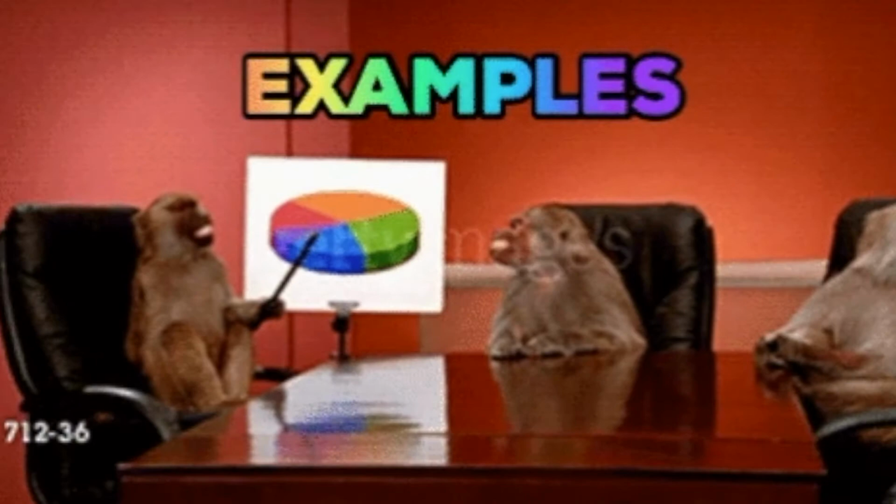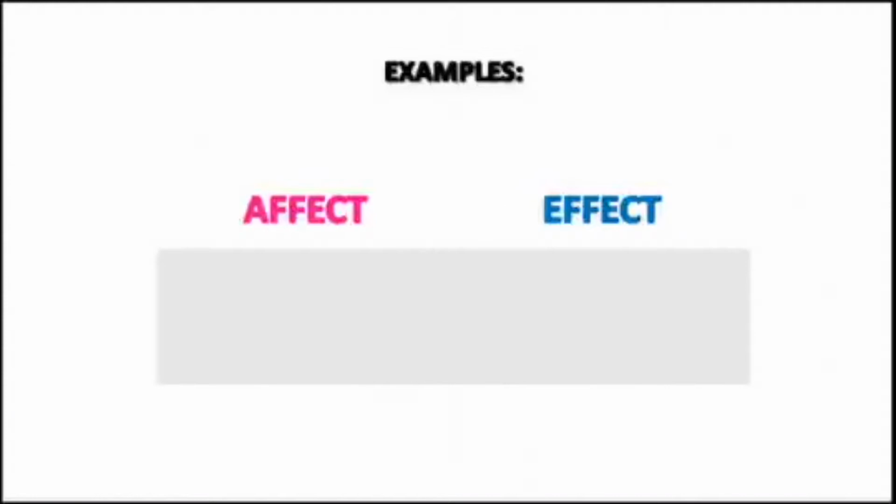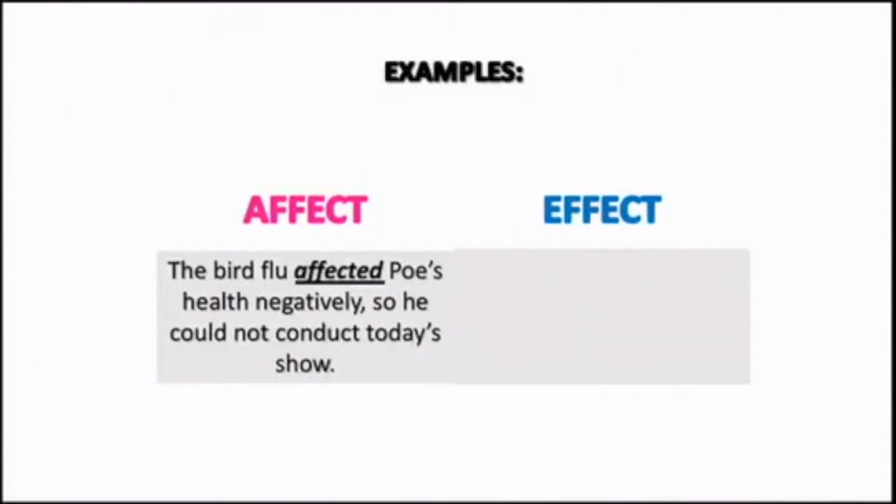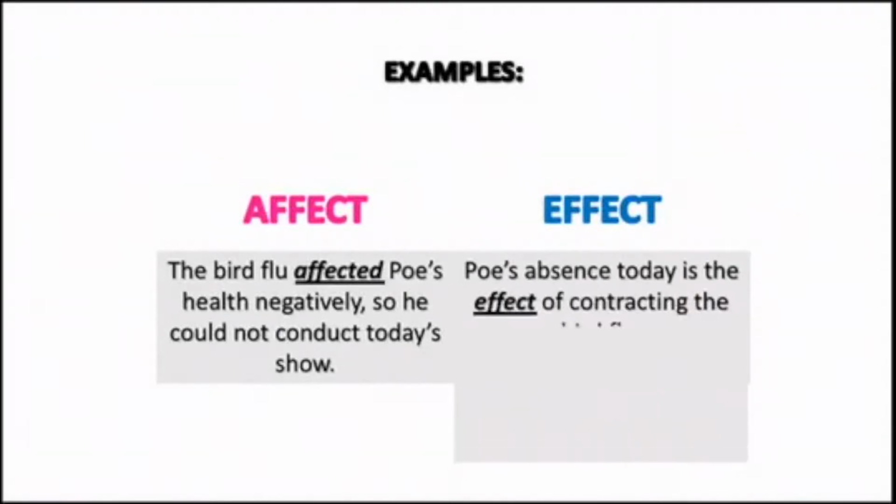Now that I've provided some background information on these two words, let's look at some examples of affect and effect in a sentence. The first sentence is, "The bird flu affected Poe's health negatively, so he could not conduct today's show." Here, we see that affect is used to show a change in Poe's health, so it is a verb. The second sentence is, "Poe's absence today is the effect of contracting the bird flu." Here, we see that effect is used to represent the result of the change in Poe's health, so it is a noun. I know I may have ruffled a few feathers out there with the previous examples.